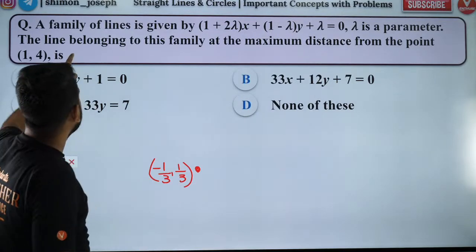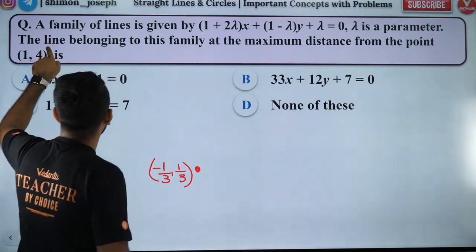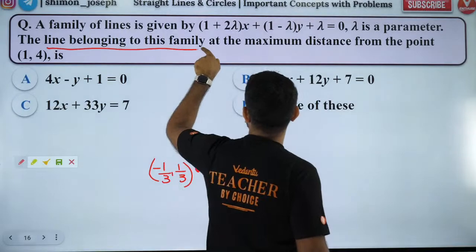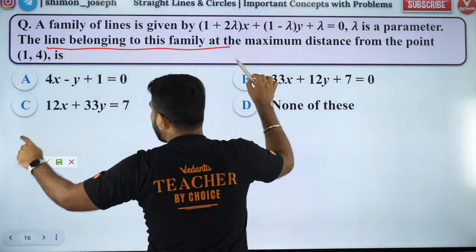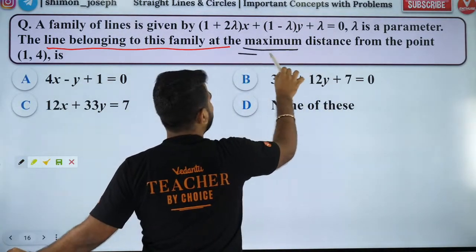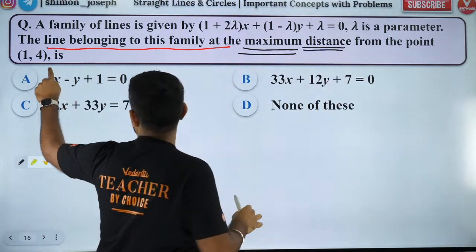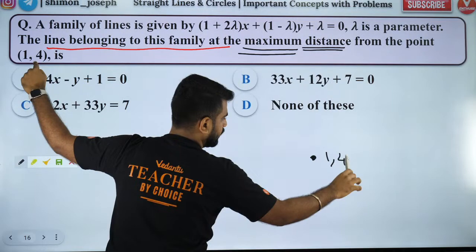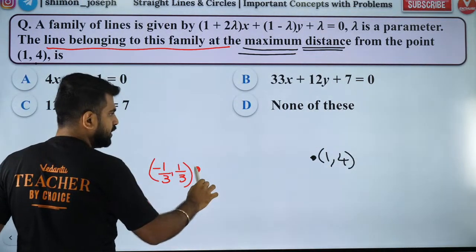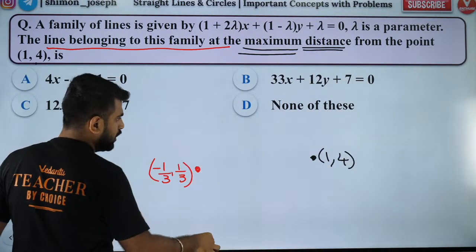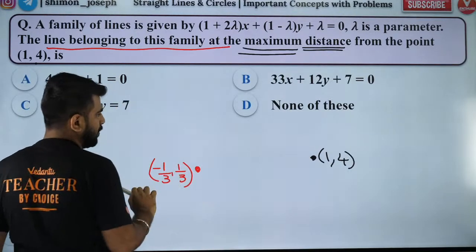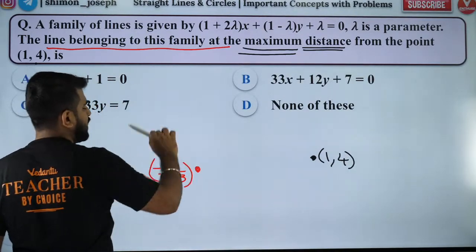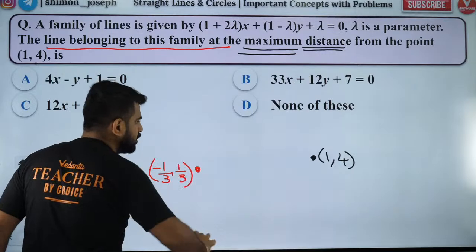Now we want to find a line belonging to this family at the maximum distance from the point 1 comma 4. Let's say 1 comma 4 is here. We want to find a family line which is at maximum distance from here. A family of lines means any line passing through this point.